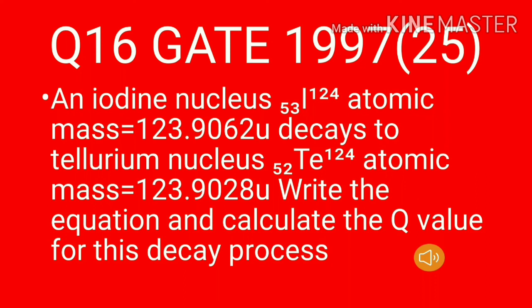Question number 16. It is asked in GATE 97. Question 25. An iodine nucleus, atomic number 53, mass number 124, atomic mass equal to 123.9062 unit, decays to a tellurium nucleus. Tellurium has mass number 124, atomic number 52, atomic mass equal to 123.9028 unit. Write the equation and calculate the Q value for this decay process.